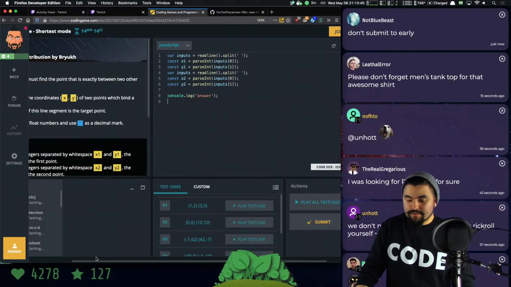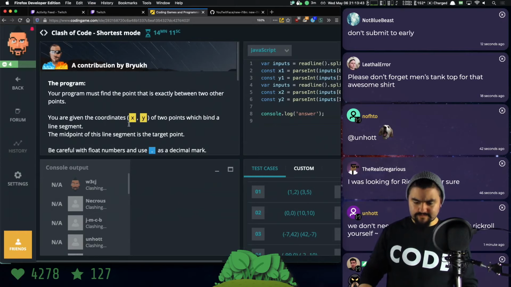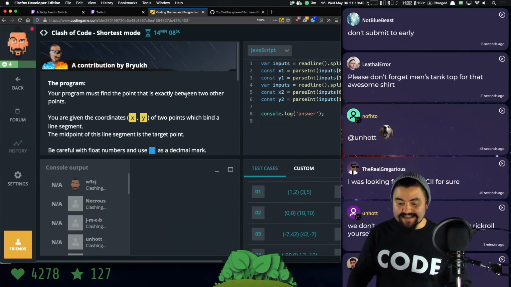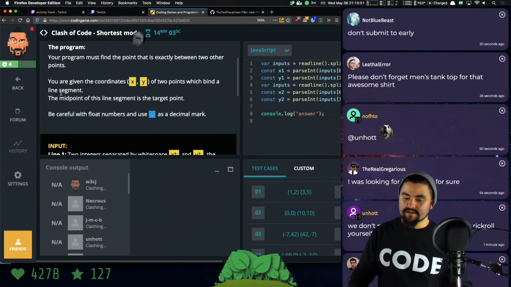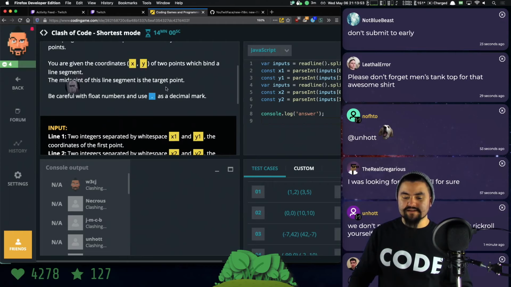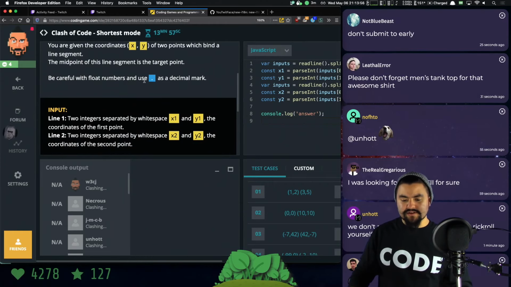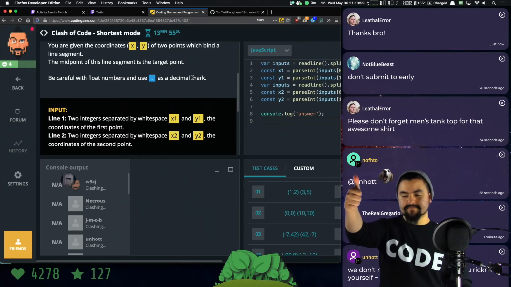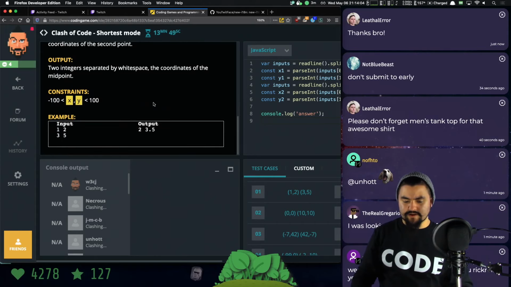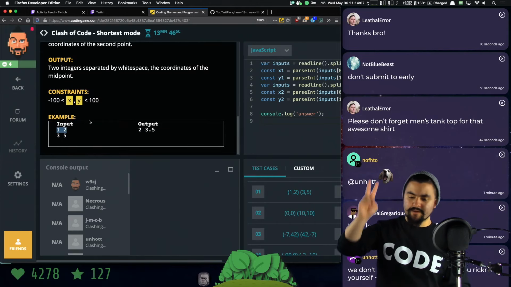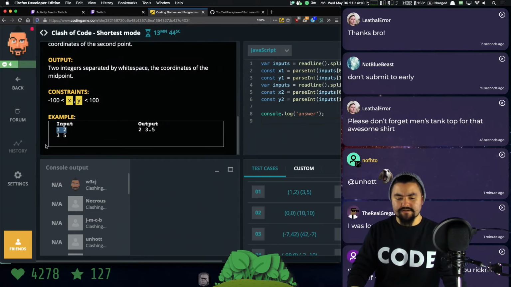Now, let's read the problem statement and see if we can even solve this. Your program must find the point that is exactly between two other points. You are given the coordinates x and y of 2 points, which bind a line segment. The midpoint of this line segment is the target point. Be careful with float numbers and use point as a decimal mark. Definitely. Two integers separated by white space, x1 and y1. So your first line of input is 1 and 2. That's x1, y1. Your second line of input is x2, y2. It's 3, 5. And we need to find the middle point between the two points.